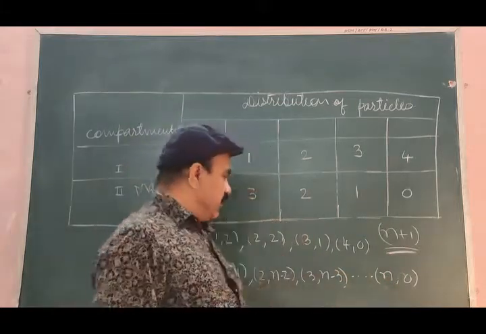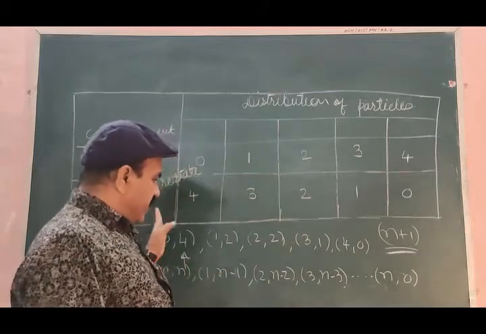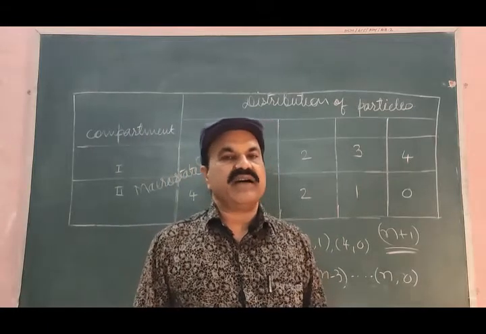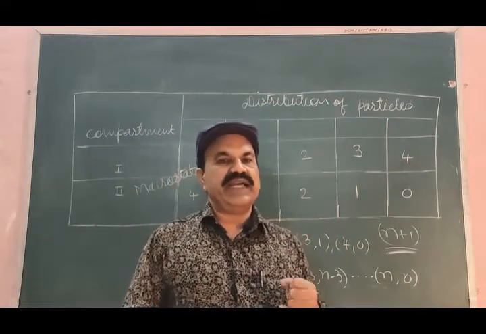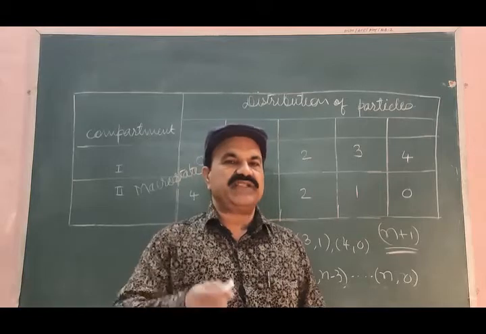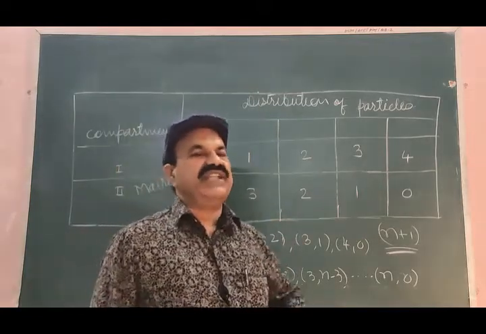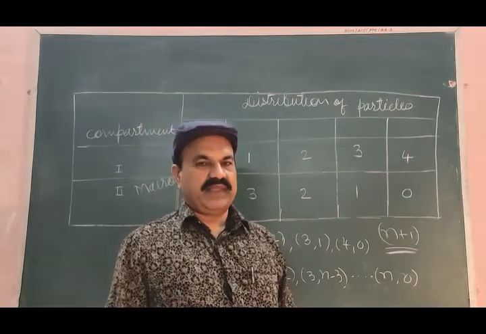This way each compartment-wise distribution of the particles of a system is known as macro state of the system. So this is about macro state of the system.